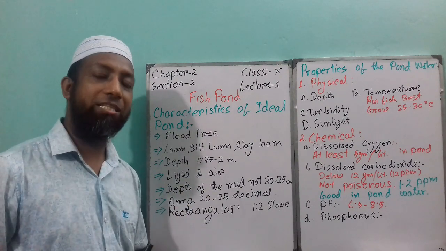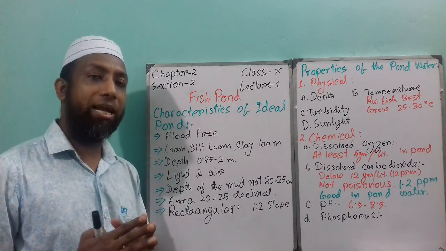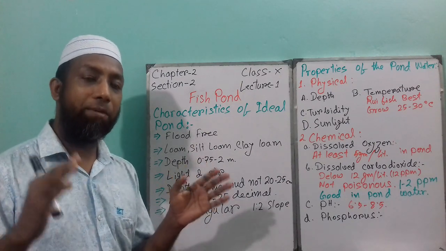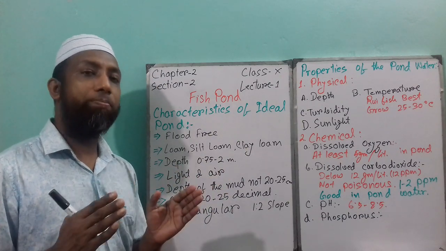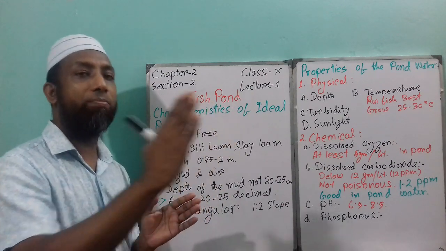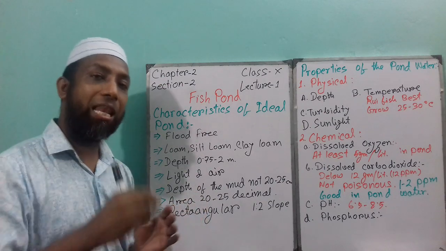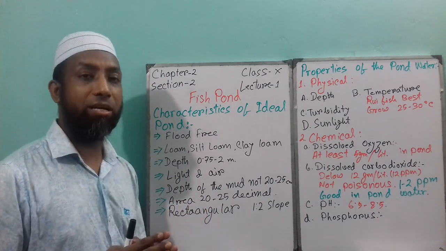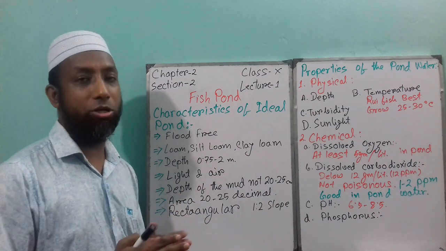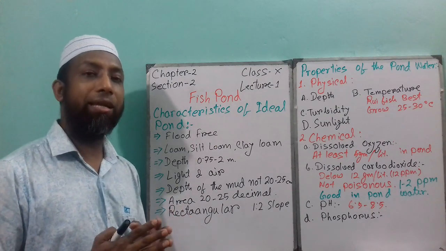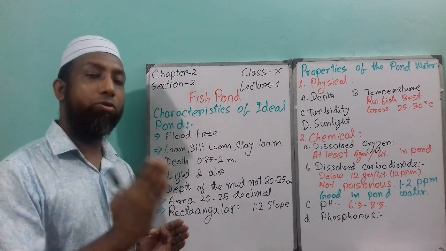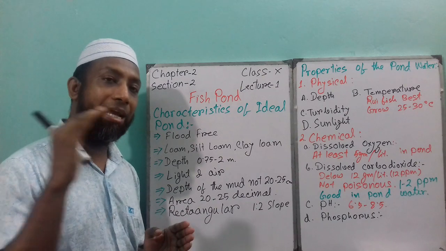Next one is light and air. That means you should select a place with proper ventilation and proper airflow, where the pond gets proper light. Otherwise, if there are plants beside the bank of the pond, proper sunlight and proper air will not go to the pond water. If not, then proper photosynthesis will not occur inside the pond. If that happens, then the natural feed will not grow properly inside the pond. That is why you need to make sure proper light enters the pond.